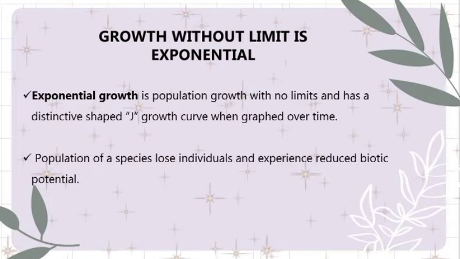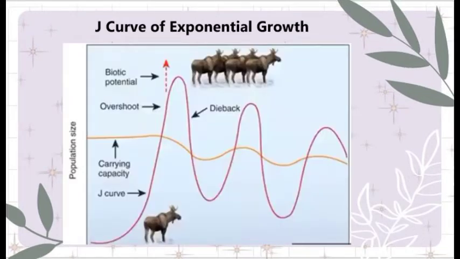When a population loses individuals, it experiences reduced biotic potential. So here is the picture of the J-curve of exponential growth. Why is it called a J-curve? Because it gives us the J. We can see here that this red line is like a J shape.